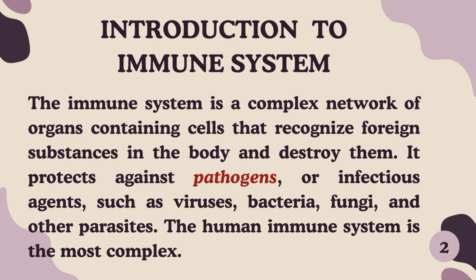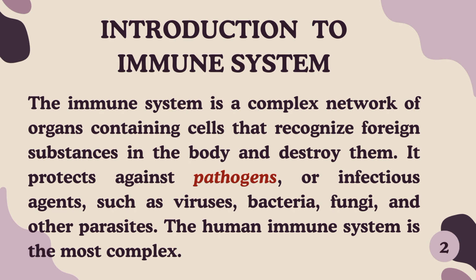The immune system is a complex network of organs containing cells that recognize foreign substances in the body and destroy them. So it protects vertebrates against pathogens. Infectious diseases are caused by pathogens, which include bacteria, fungi, protozoa, worms, viruses, and even infectious proteins called prions.